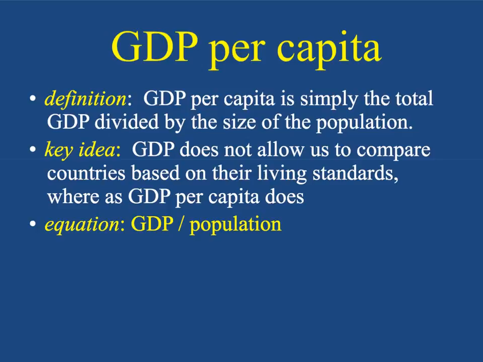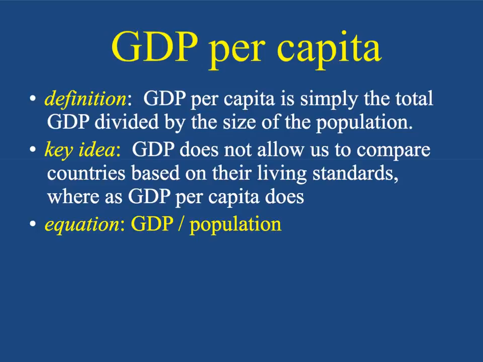Example number one. Example number two, Chile. There are only 17 million Chileans. So if all the Chileans are out there working equally as hard as all of the people in the United States, there are only 17 million of them. And so the GDP of Chile is never going to be as big as the GDP of the United States, because you have 300 million people involved in the economic activity in the United States, and you only have 17 million involved in economic activity in Chile. So how are you going to be able to measure that?